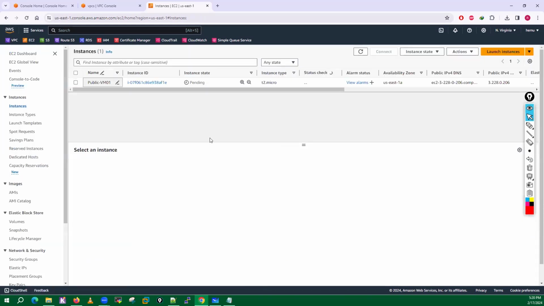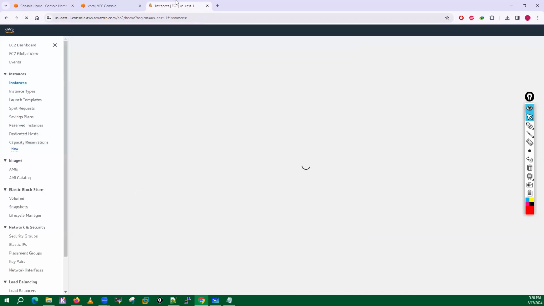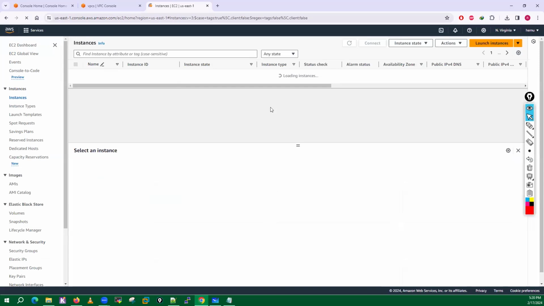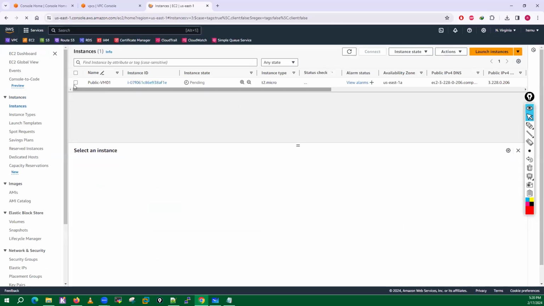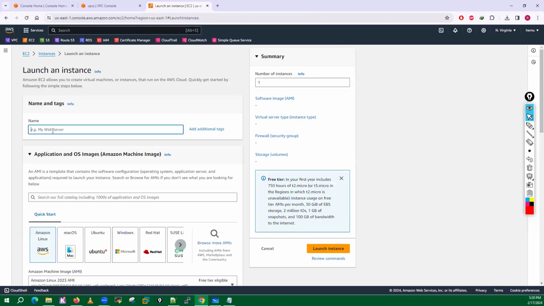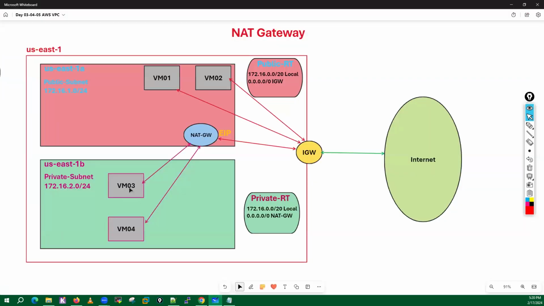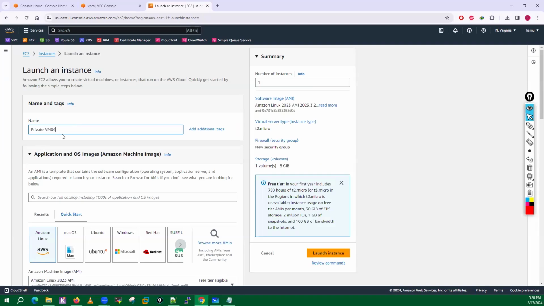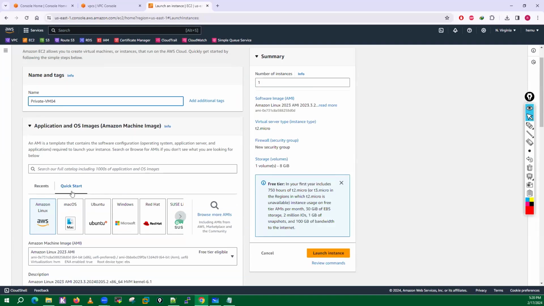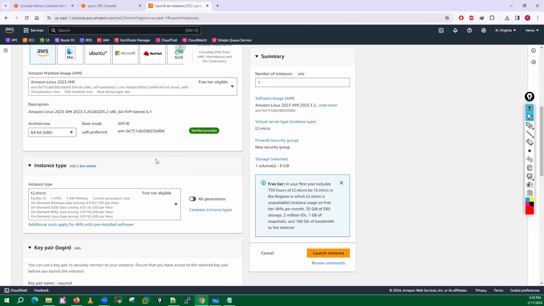Go again into the instances, refresh this tab here. So one VM is already launched. Now I'll launch one more VM, and this time I will go with private VM. So I have VM01 and I will launch one more VM, which is VM03, or let me launch VM04. VM04, okay. Amazon Linux, leave all these settings default.